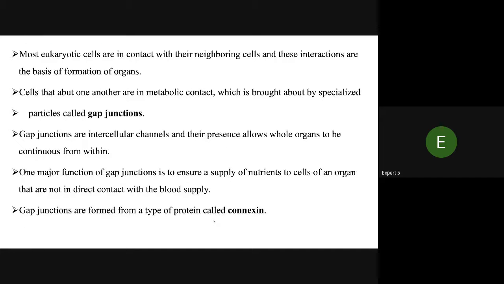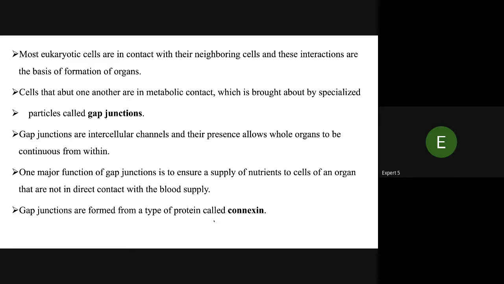Most eukaryotic cells contact their neighboring cells, and these interactions are the basis of formation of organs. Cells that abut one another are in metabolic contact, which is achieved by specialized structures called gap junctions.